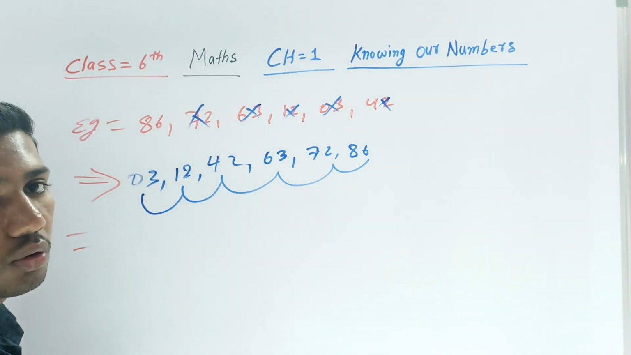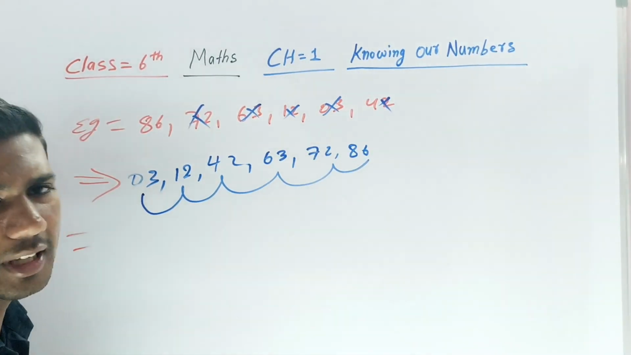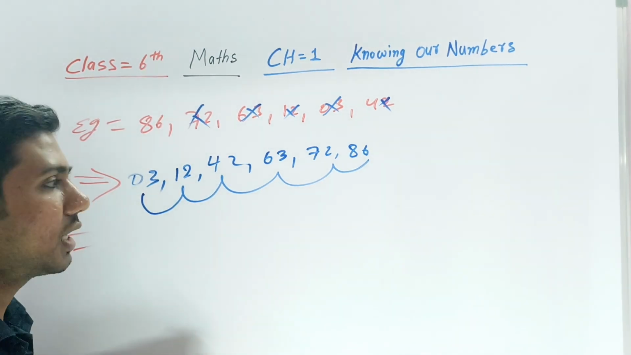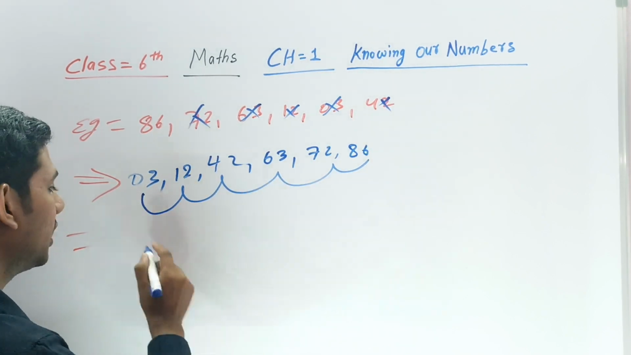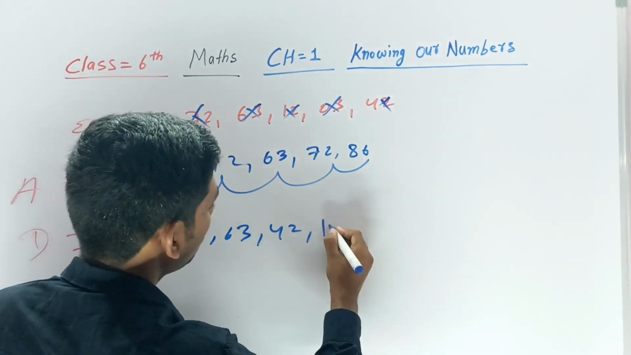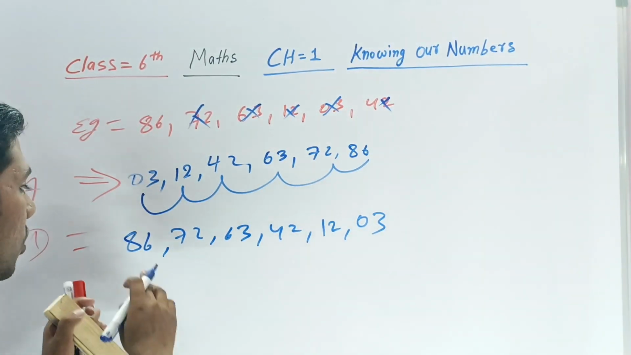Descending means big to small. If you want to write descending order, you can just write it in reverse. 86, 72, 63, 42, 12 and then 3. This is descending order because it's going from big to small.